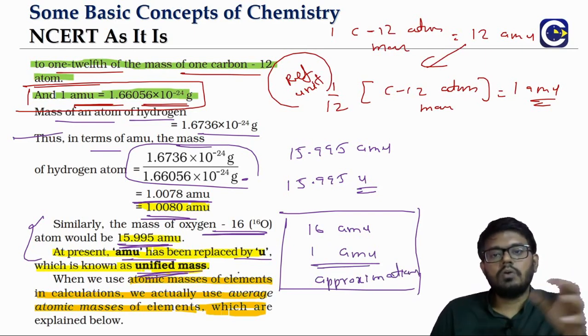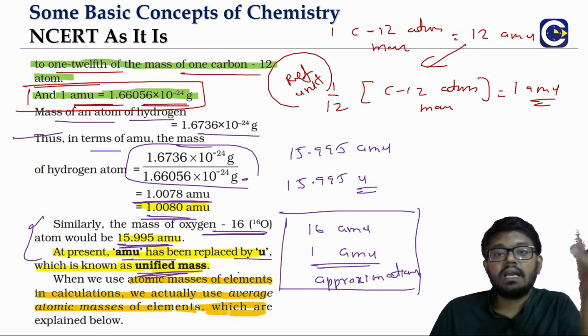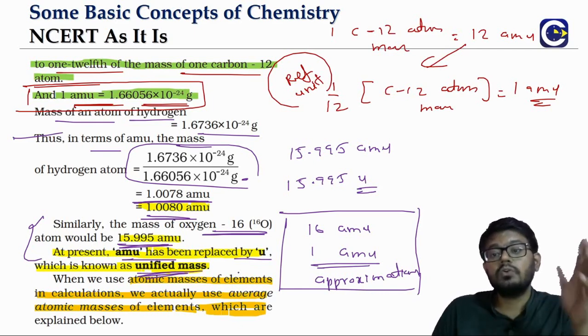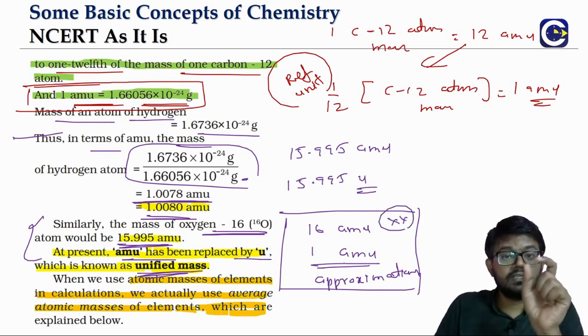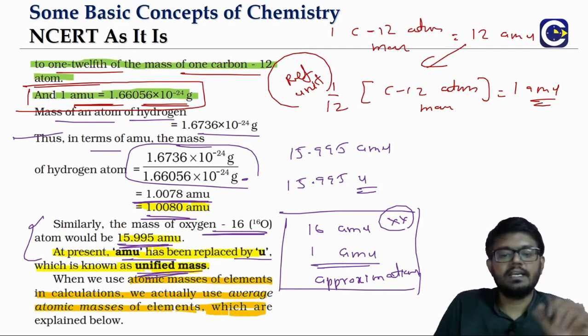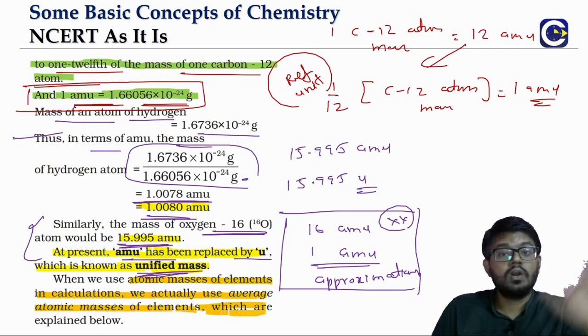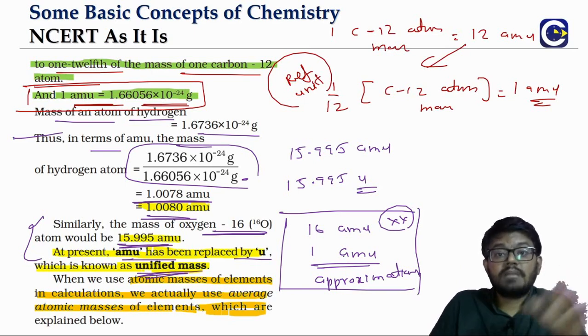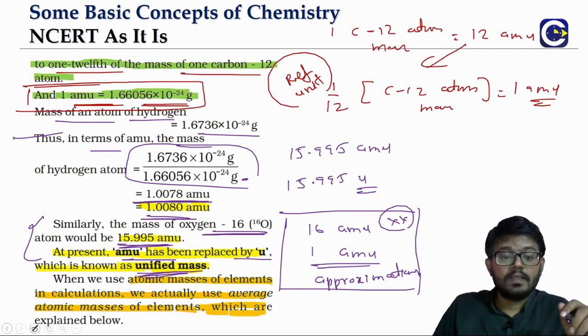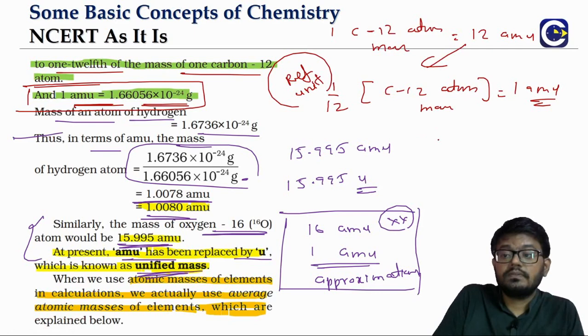Only when you're talking about nuclear reactions, when you go to +2 physics, you will see that these kinds of approximations will not be allowed, because in nuclear reactions there will be a small change in the mass. You cannot approximate there. That you will study later, but for us we can just approximate. We know that the mass values will not be round figures. These are not round numbers. Sometimes people will confuse why the mass number is rounded off.